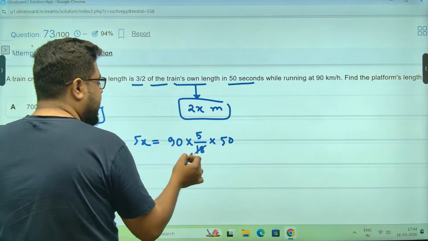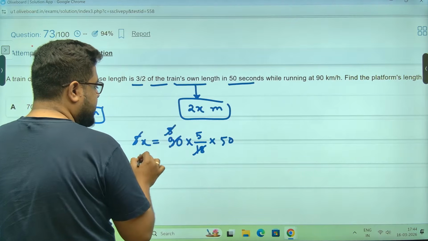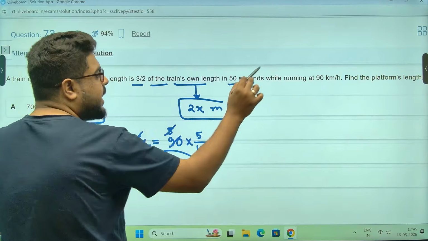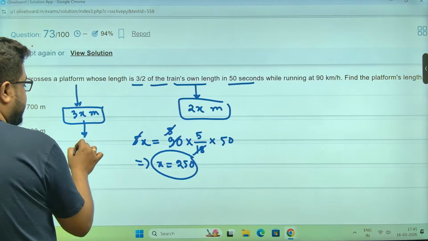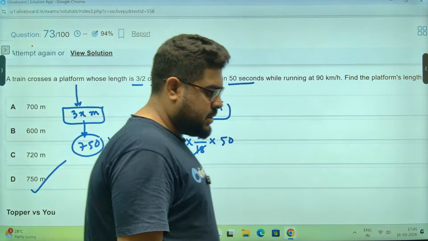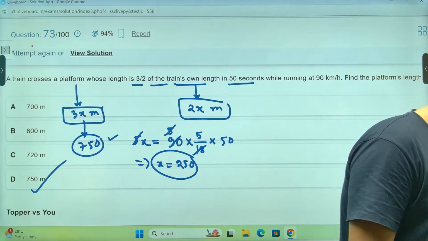Calculate 18 fives. 5, this gone. So x is 250, sir. They are asking to find the platform length. 3 into 250, which is 750, sir. Option D is the answer.